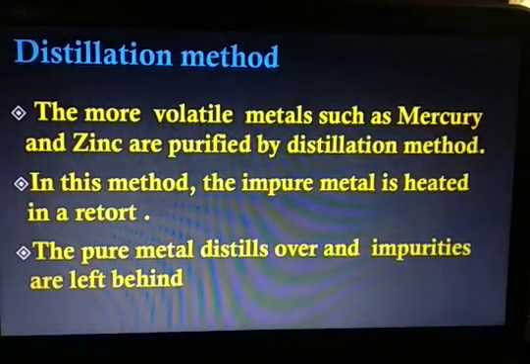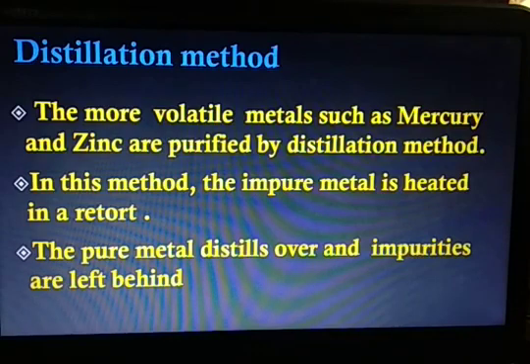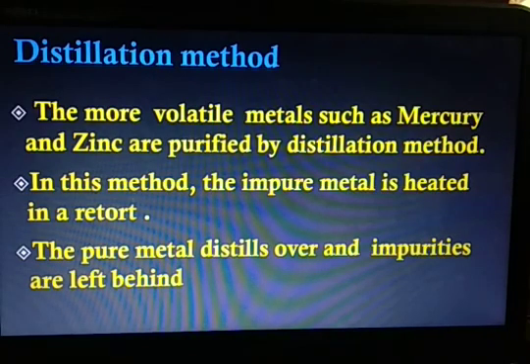The second method is the distillation method. The more volatile metals such as mercury and zinc are purified by the distillation method. In this method, the impure metal is heated in a retort. The pure metal distills over and the impurities are left behind.